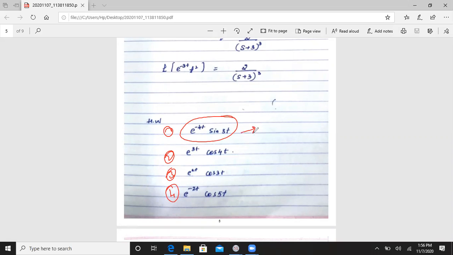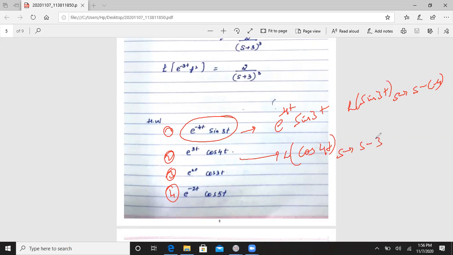So this function we will write it as e to the power minus 4t sine 3t. It becomes Laplace transformation of sine 3t. There s tends to s minus of minus 4, and this function, Laplace transformation of cos 4t, and s tends to here s minus 3 only because of the a value.